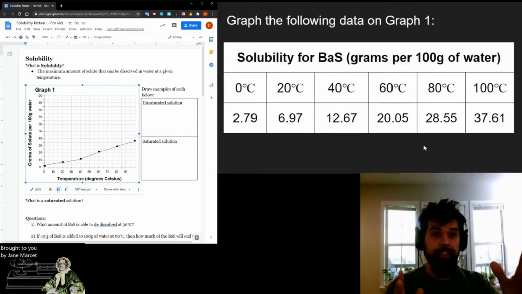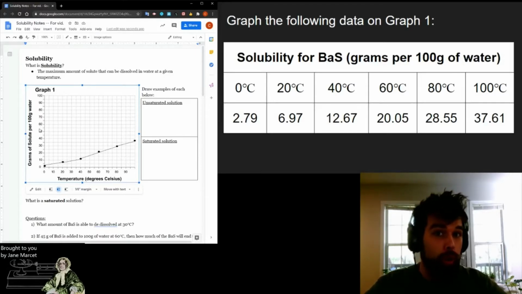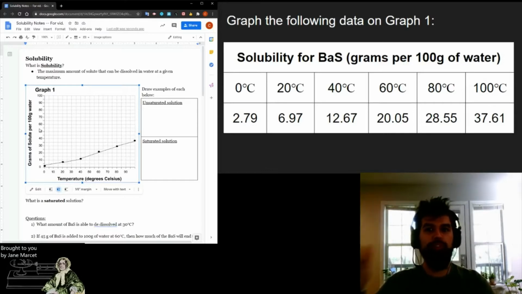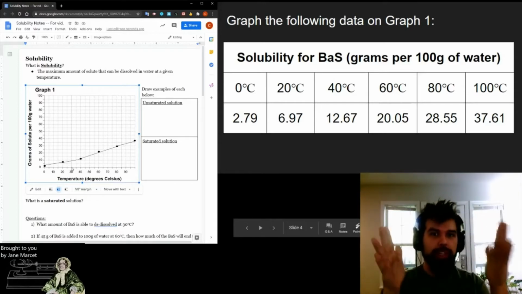Okay, so as you can see by my admittedly kind of janky graph, as we go up in temperature, we can dissolve more solute per 100 grams of water. And so that means that we've got a direct relationship. As our temperature goes up, so does our solute. So as you can see by my admittedly kind of janky graph, we do have a direct relationship.